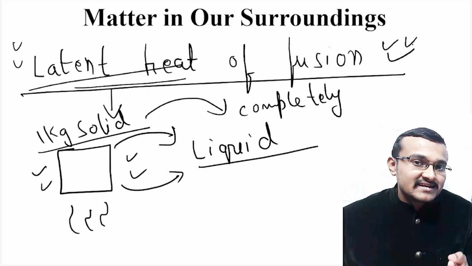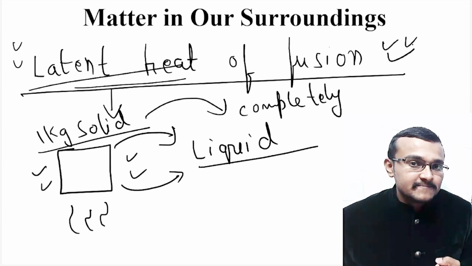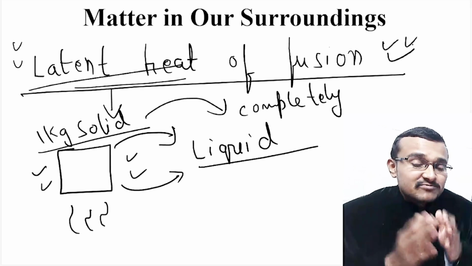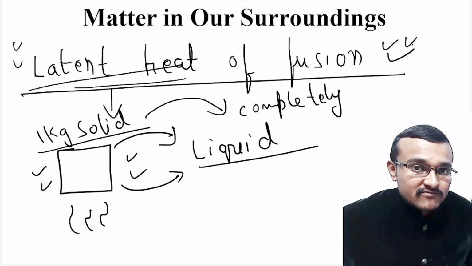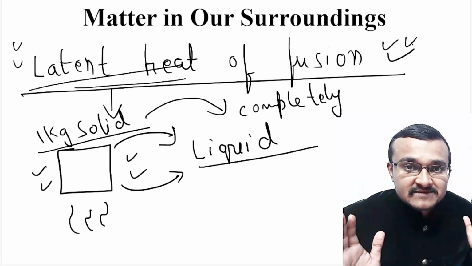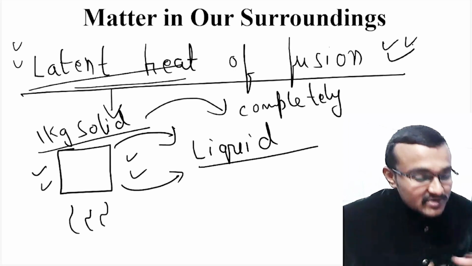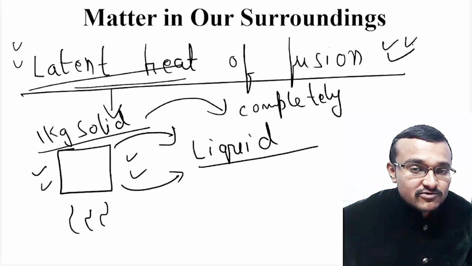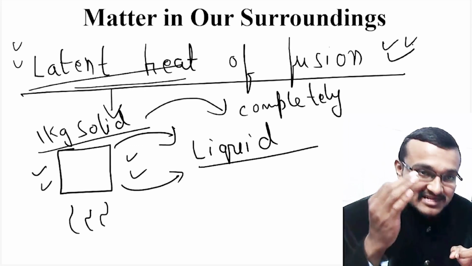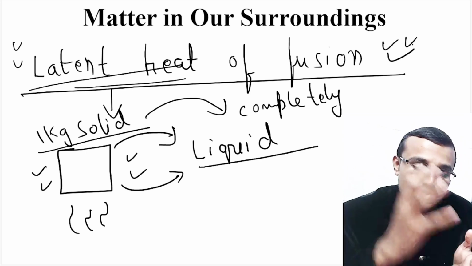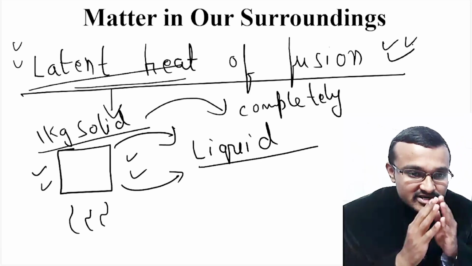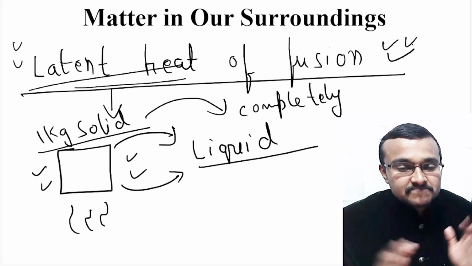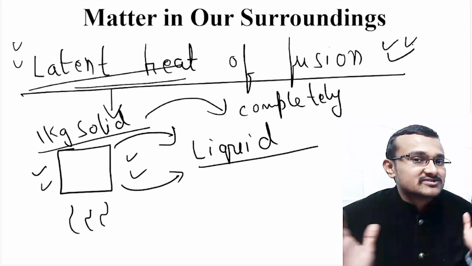In latent heat, the heat which is hidden is the heat absorbed by the ice, and that ice will get converted into liquid, but the temperature of the ice remains the same unless and until it is completely converted into liquid. Unless and until that solid is completely converted into liquid, its temperature remains the same, but still that solid will be absorbing heat. That heat is hidden in the surroundings of that solid, and that heat is known as latent heat.